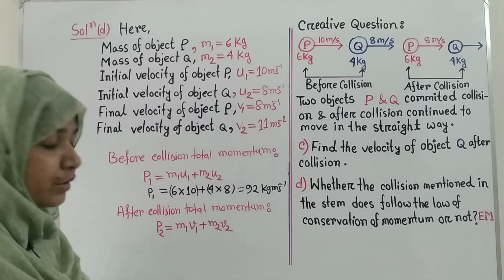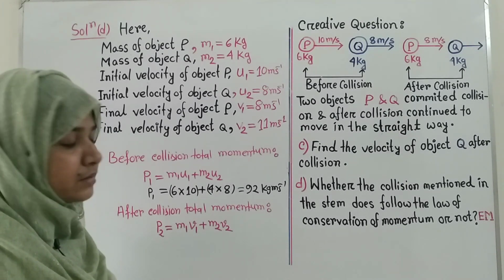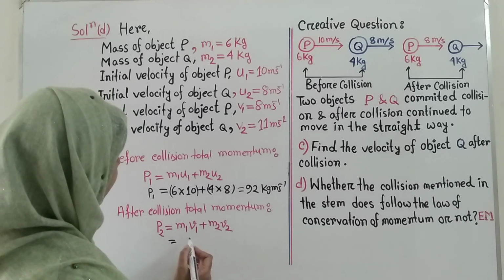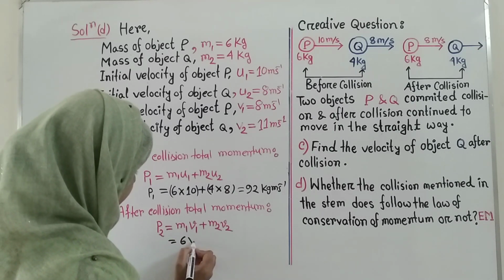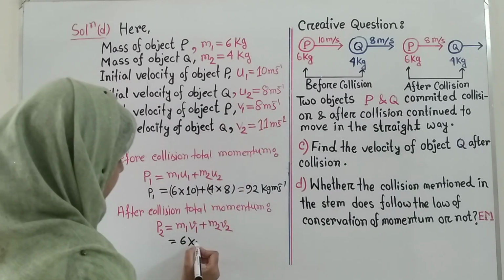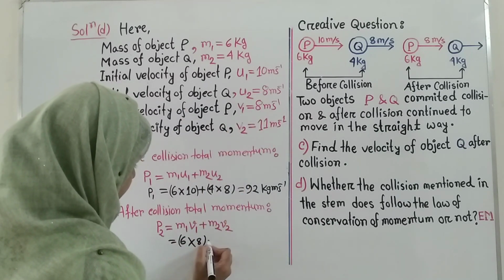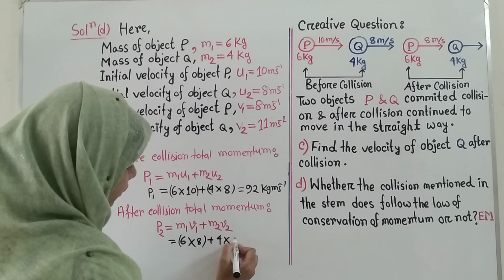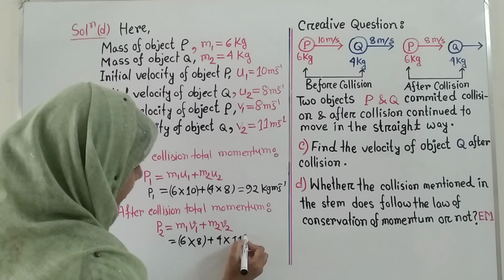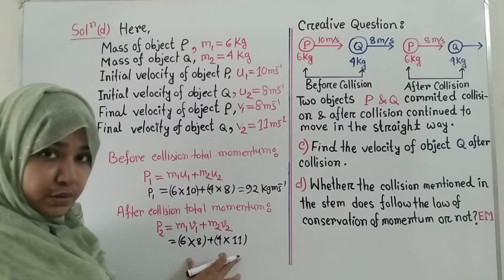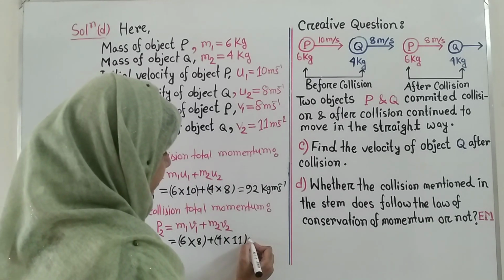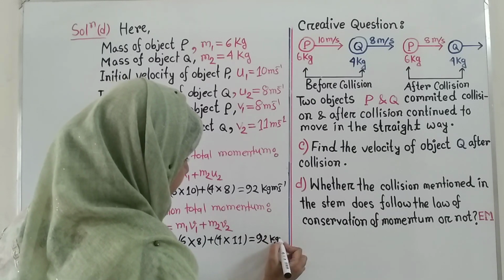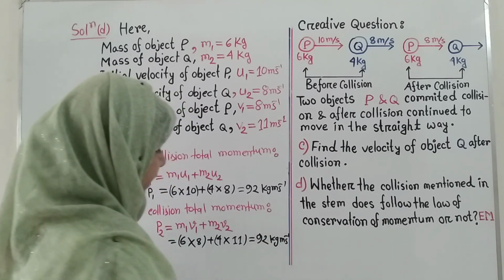Now, I am going to put in all the information from the given. So the value of m1 is 6 and the value of v1 is 8, plus the value of m2 is 4 and the value of v2 is 11. After calculating it, you will get the same value, that is 92 kg meter per second.